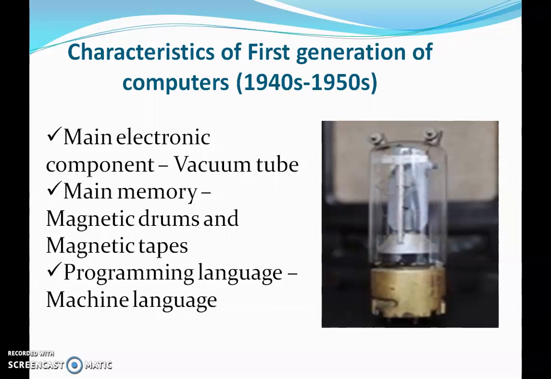Studying further, let us see the characteristics of first generation of computers. The main electronic component used during the generation of those computers was vacuum tube. Here we can see in an image that a vacuum tube was used. The main memories were magnetic drums and magnetic tapes. At that time we did not have any optical drives or flash drives. Only the magnetic drums and magnetic tapes were used.